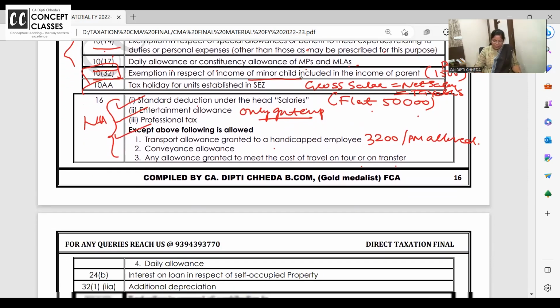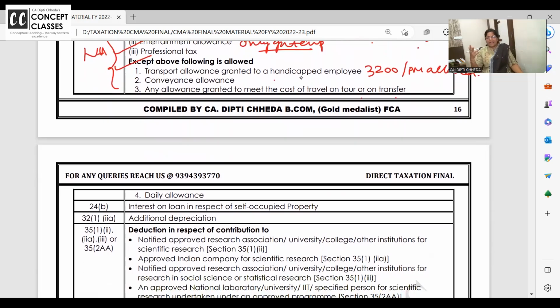Is it clear? After salary, what is the second head? Income from house property. What is the relationship? Employer-employee relationship. House property mein kya hai? Owner and tenant relationship. So interest on loan in self-occupied property, NA, not allowed. You remember we can divide the house properties into three: self-occupied property, let-out property, and deemed let-out property.